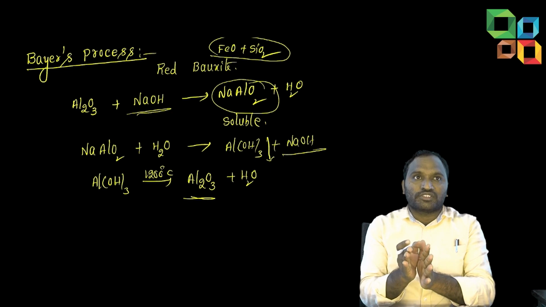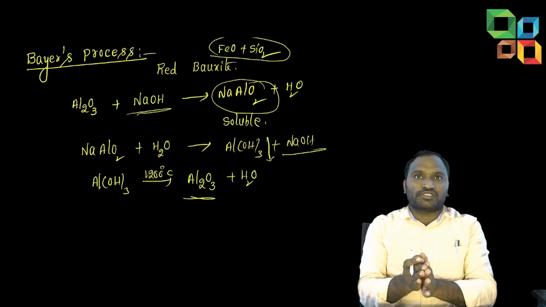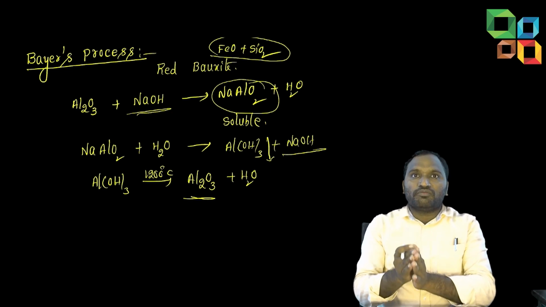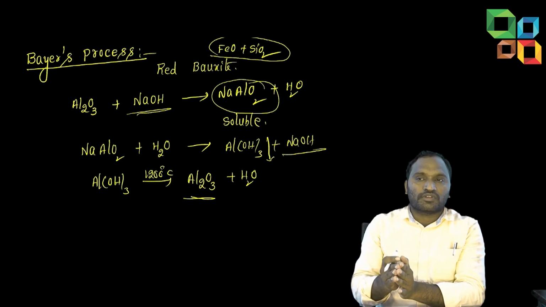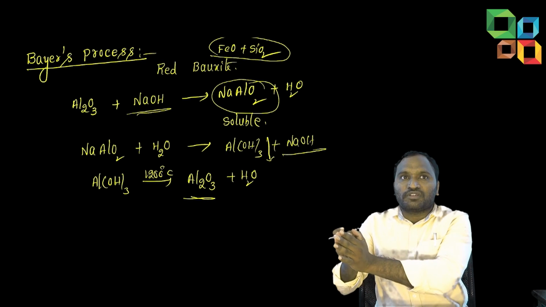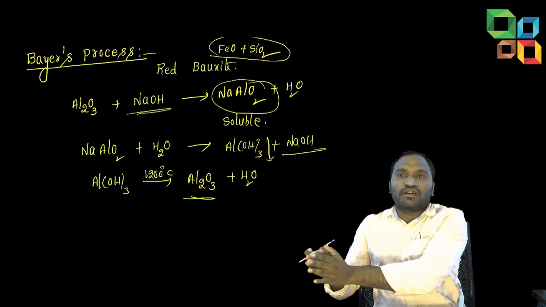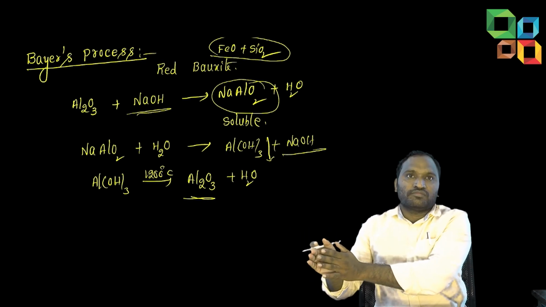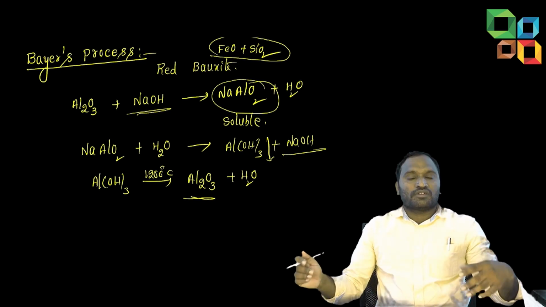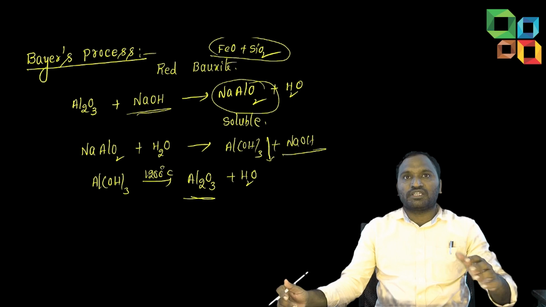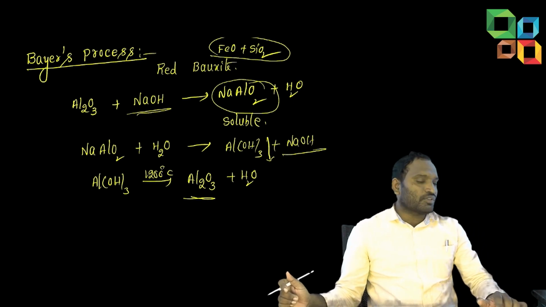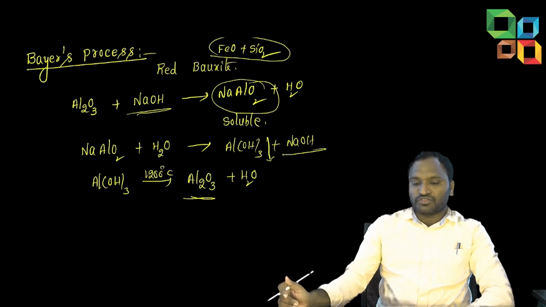So how do they ask questions on this? Among the following, which is used in Bayer's process? In which process is the amphoteric nature taken advantage of for purification? In Bayer's process. Even Hall's process is there. There also we take base only. Amphoteric nature only we use.